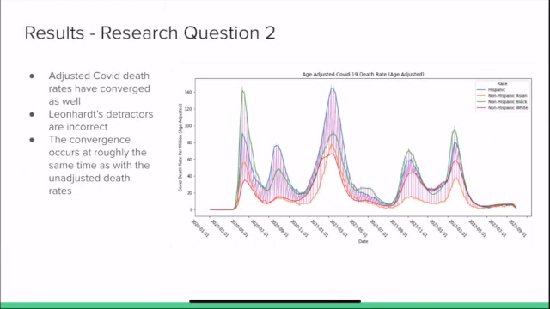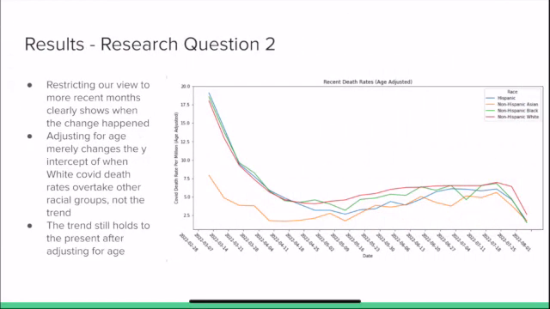Most of Leonhardt's detractors claimed that adjusting for age would reverse this trend. In order to check this, we used direct age adjustment in order to normalize age distributions. We then calculated and plotted the age-adjusted COVID rate and found that it did not change much, as the gap closed around the same time period. Again, we restricted our view to recent months in order to see exactly when the change happened, and found that it occurred only slightly later when compared to the unadjusted plot. This means that, contrary to what many who critiqued Leonhardt's article claimed, adjusting for age did not affect the trend, and at best it simply delays when white death rates became the highest.